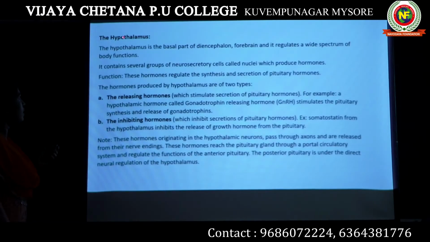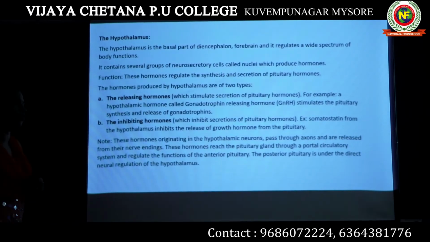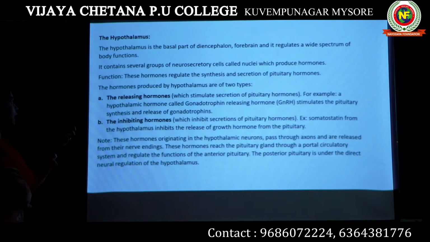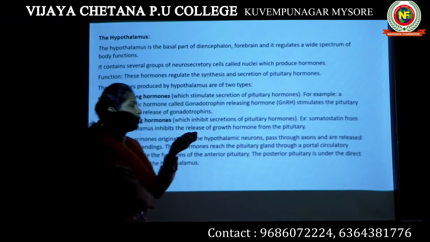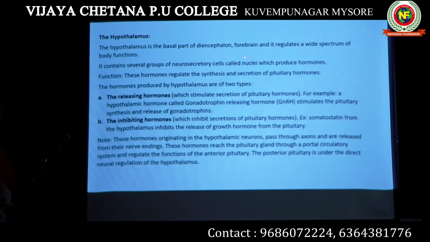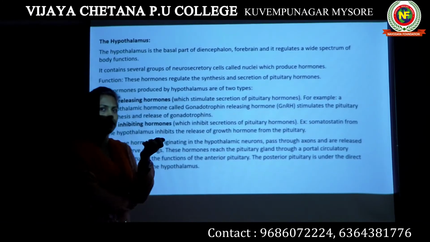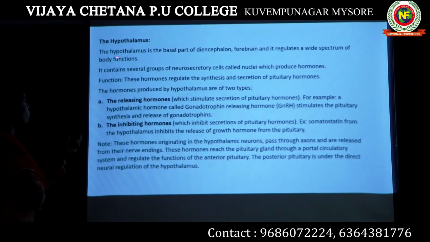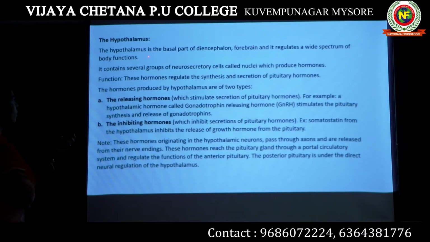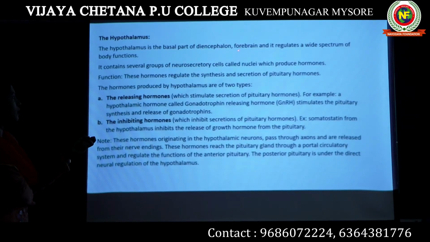Okay, let's begin with the first endocrine gland, a very important endocrine gland of our body, the hypothalamus. Initially, we will have to study where the hypothalamus is located. Hypothalamus is located in the forebrain. Our brain can be segregated into three regions: forebrain, midbrain and hindbrain. This hypothalamus is generally found in the forebrain region. It is a basal part of the diencephalon. Diencephalon is a part of your forebrain.